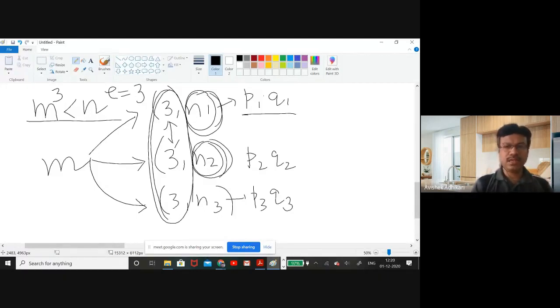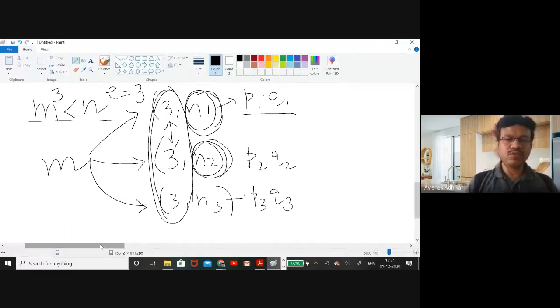Is the condition clear to all of you? So I'm again repeating. The company wants to send the same message M to different employees. So they want to use RSA encryption. For RSA encryption, they have two public components, one is E and another is N. They are going to use the same E for all the employees, but they are going to vary the values N1, N2, and N3. So this is the attack scenario.